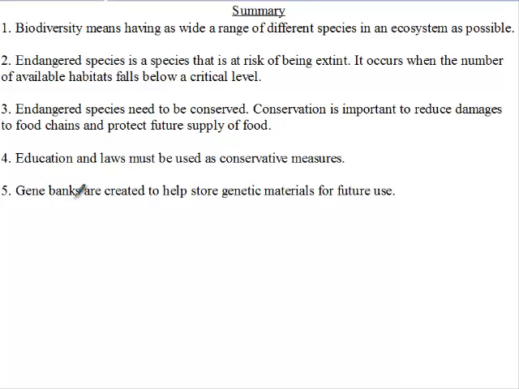Also, we can use gene banks to help store genetic materials for future use. Examples of gene banks are seed banks and cryobanks. Seed banks are used to store seeds of plants. The cryobanks are used to store sperm, embryos, and eggs for future use.